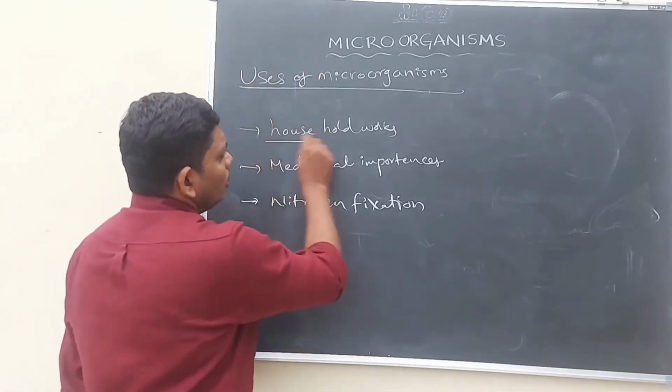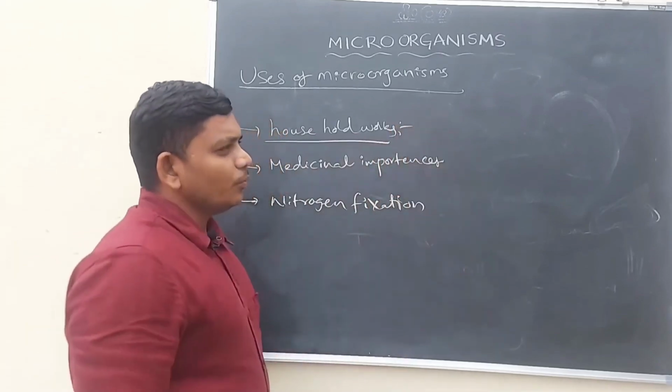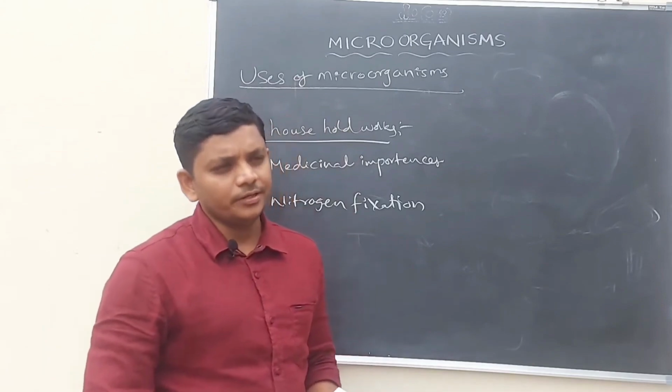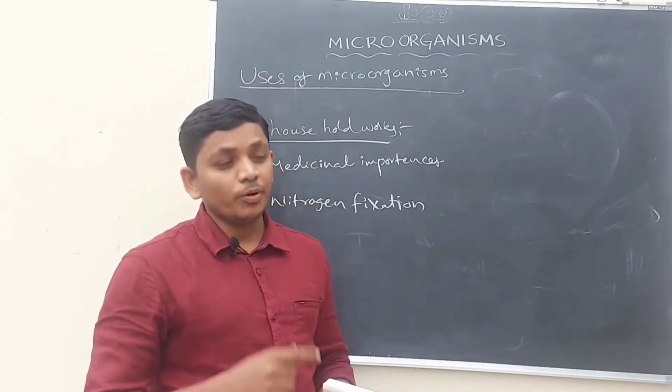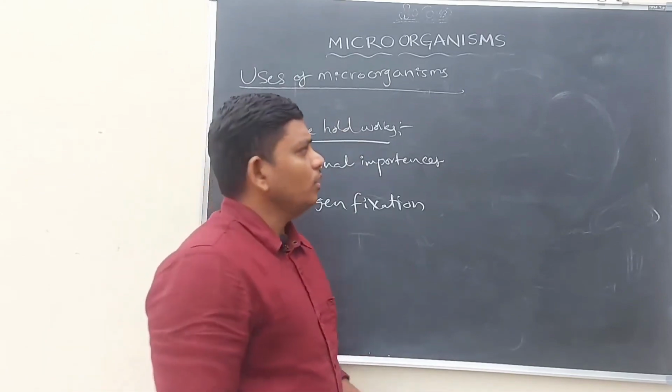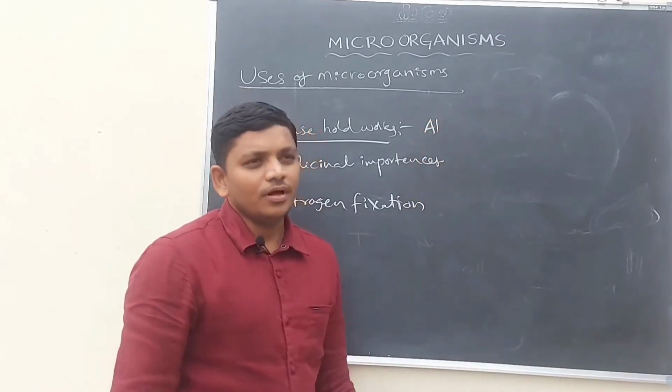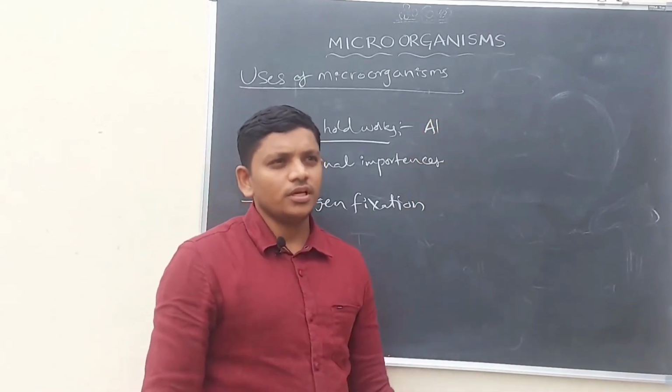Let us discuss the first one, household works. Some microorganisms are generally used in the preparation of idli and dosa, and also in the preparation of alcohol. Alcohol is a very important thing in society nowadays.